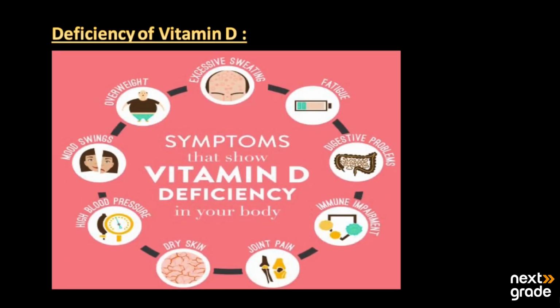Then we have the deficiency of vitamin D. If vitamin D is not in a proper amount, then what are the symptoms in our body? The first one is that the skin starts to get dry. The dryness will be on the body. As it is very important for the bones, when we have its deficiency, the joints start to pain, and we have immune impairment. The immune system will also start to weaken.